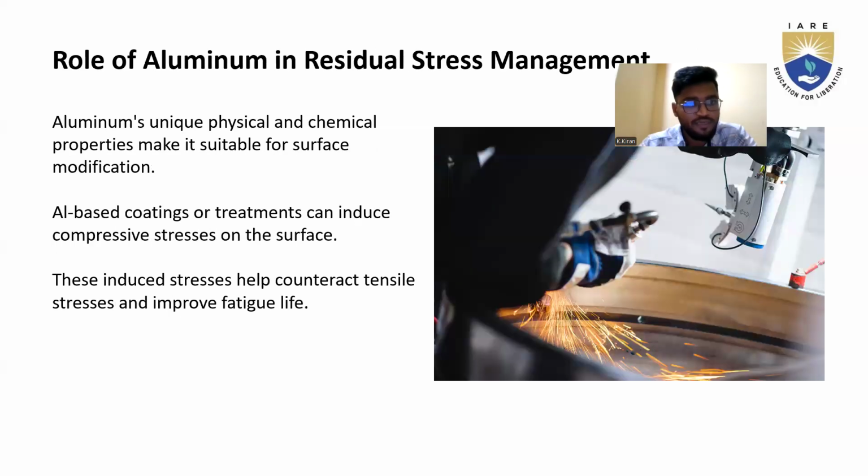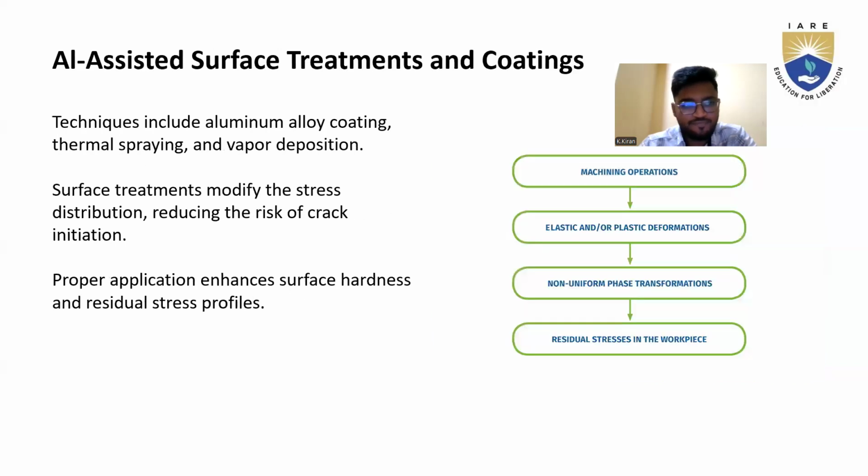Role of aluminum in residual stress management. Here, aluminum's unique physical and chemical properties make it suitable for surface modification. That was the role of aluminum in residual stress management. Aluminum-based coating or treatment can induce compressive stresses on the surface. This induced stress helps counteract tensile stresses and improve fatigue life.